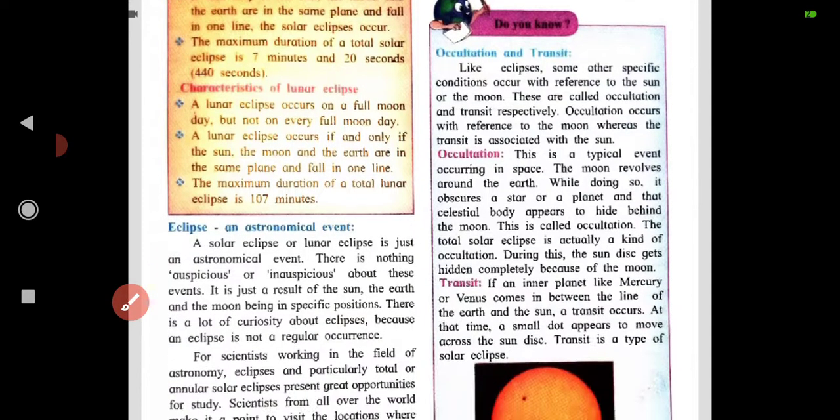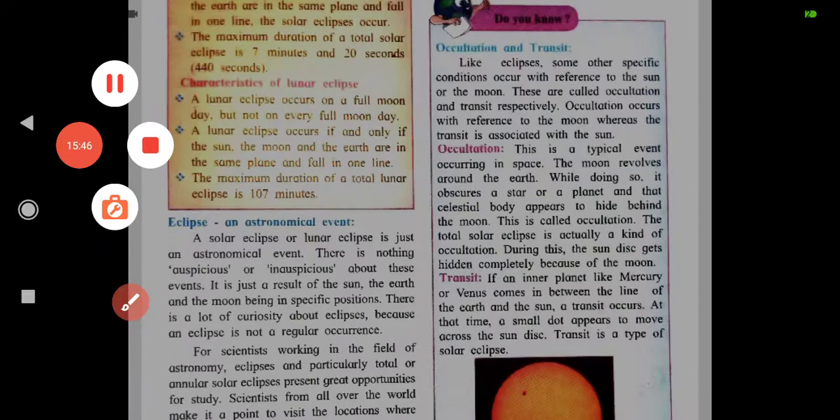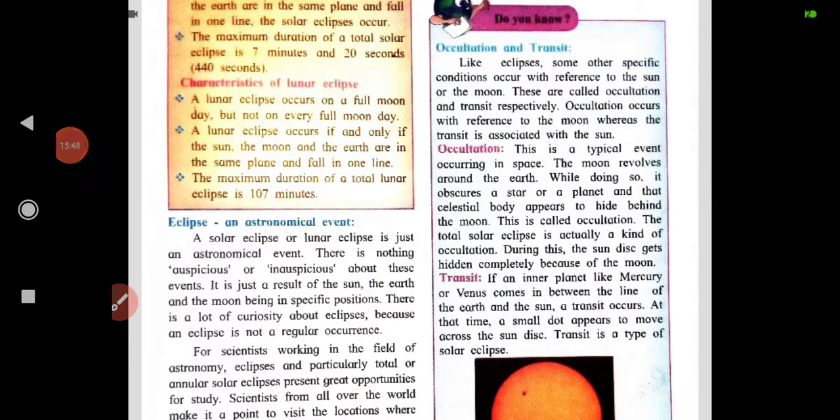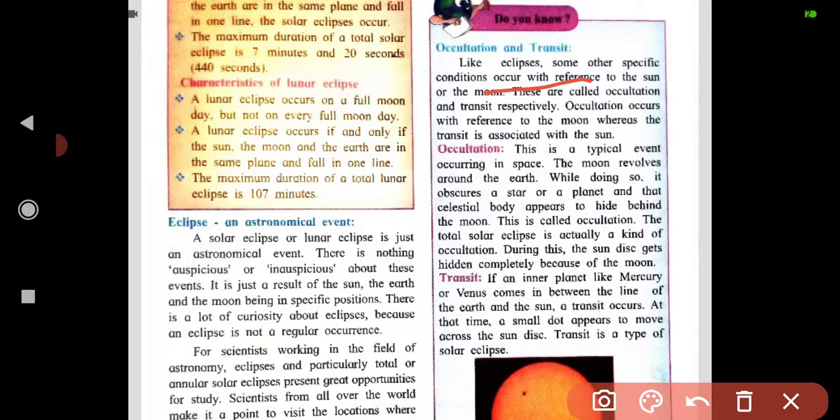Now, occultation and transit. Like eclipses, some other specific conditions occur with reference to the sun or the moon. These are called occultations and transits respectively. Occultation occurs with reference to the moon, whereas transit is associated with the sun. Occultation is a typical event occurring in space.